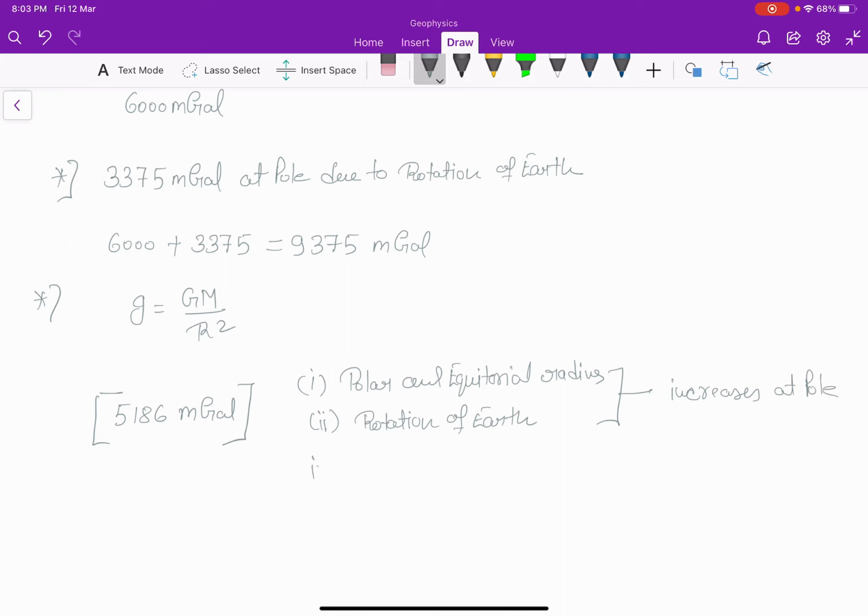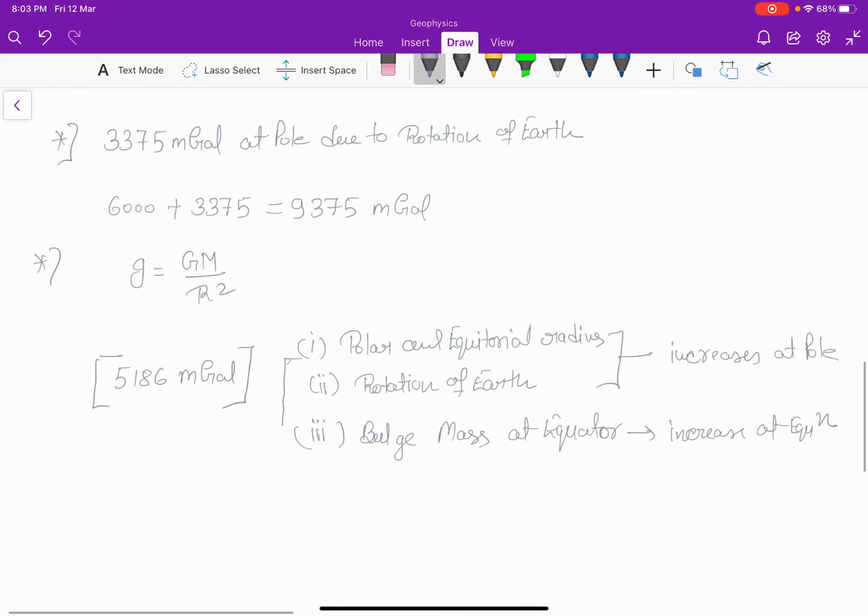And the third reason is bulge mass at equator, which increases at equator compared to pole. So the resultant of these three, we will get the value of 5186 milligal. This amount of gravity is more at pole in comparison to equator.